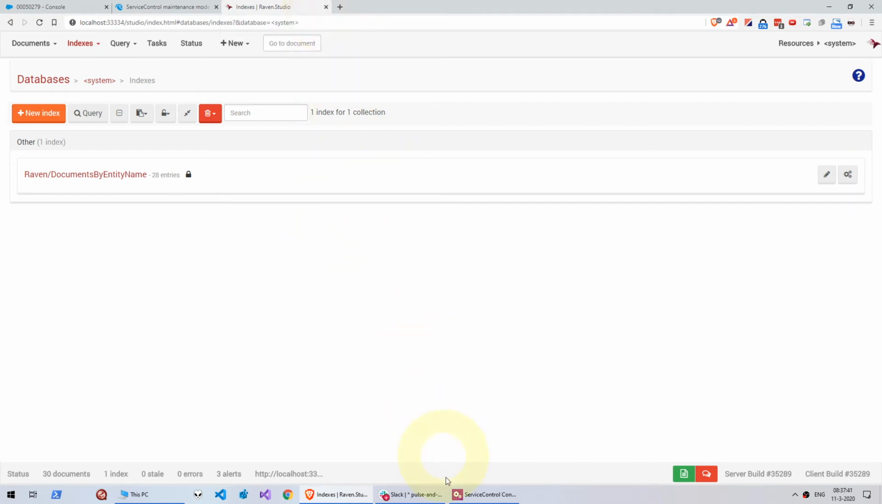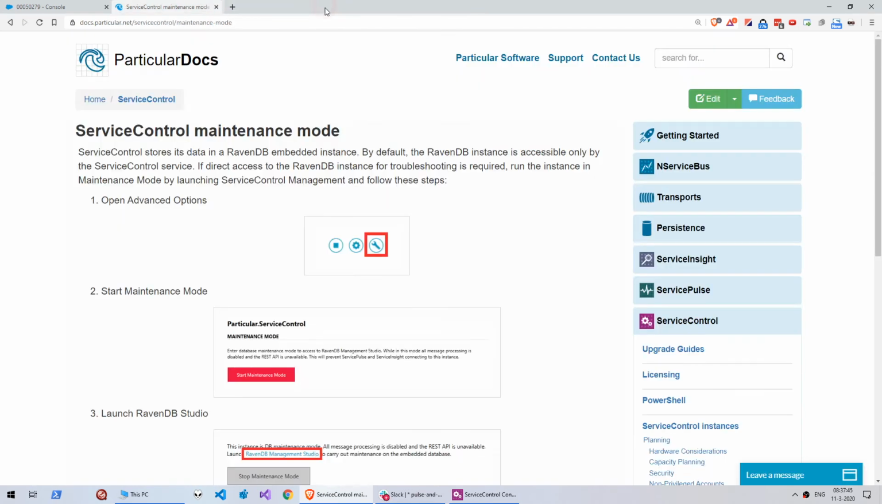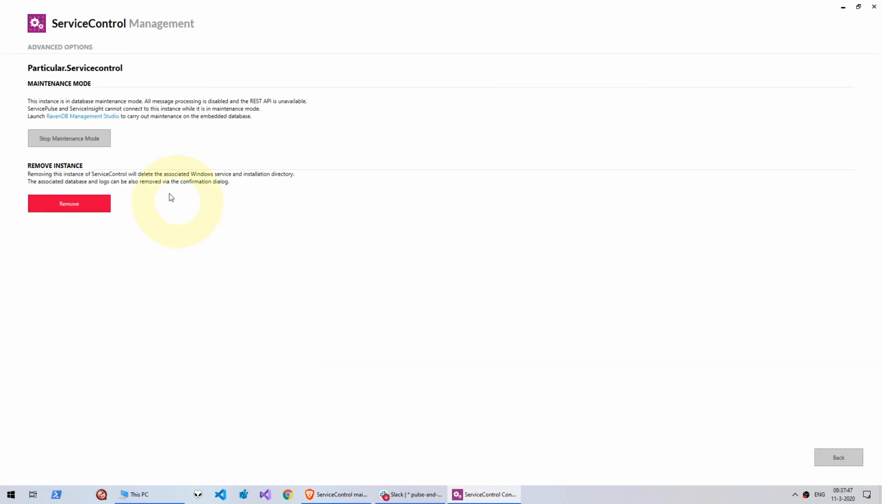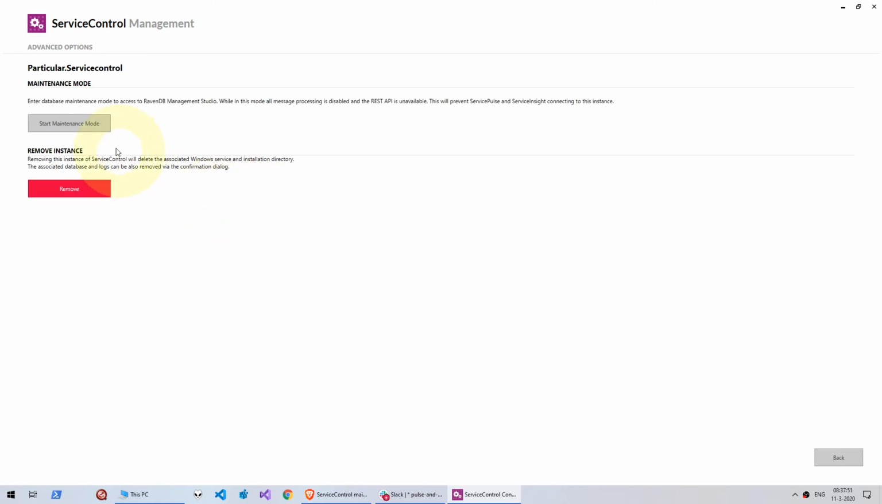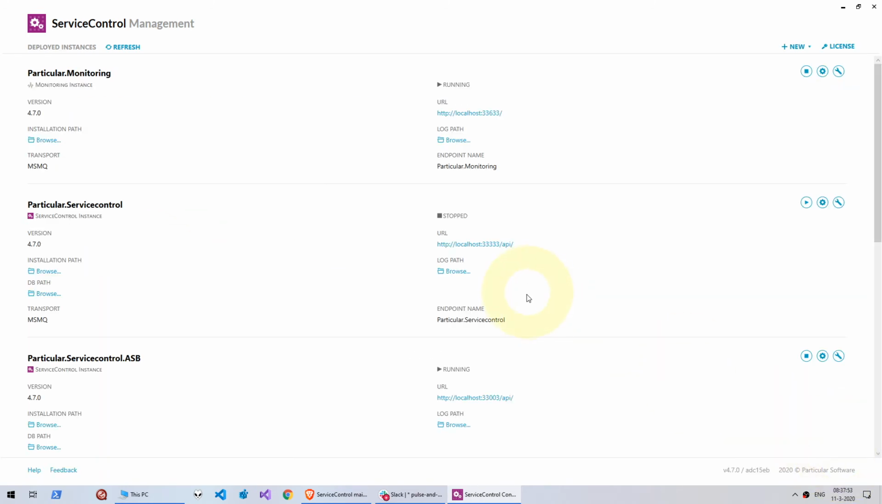If we now leave administrative mode, maintenance mode, and then stop it like this, go back, start it again,